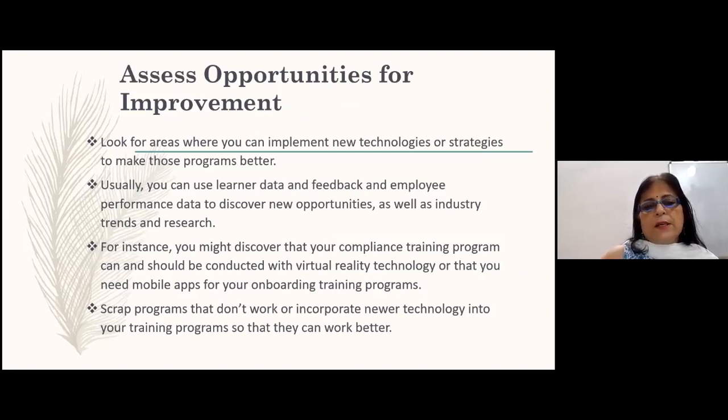For instance, you might discover that your compliance training program can and should be conducted with virtual reality technology, or that you need mobile apps for your onboarding training programs. And scrap those programs that are not working, or incorporate newer technology into your training programs so that they can work better.